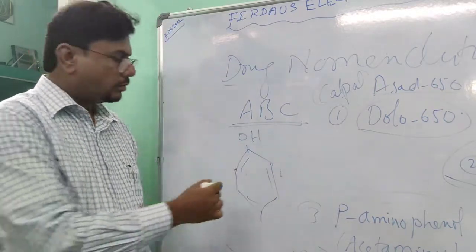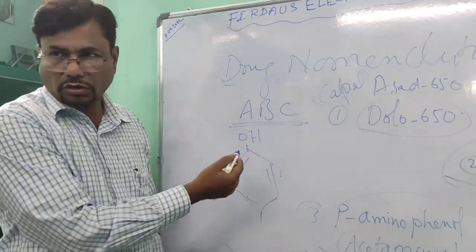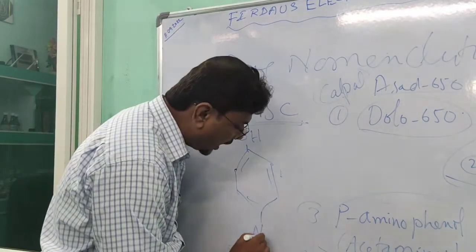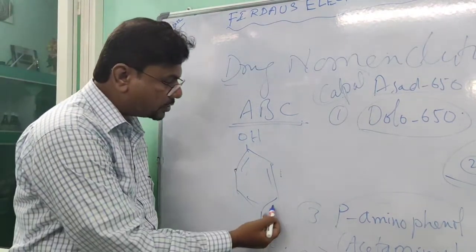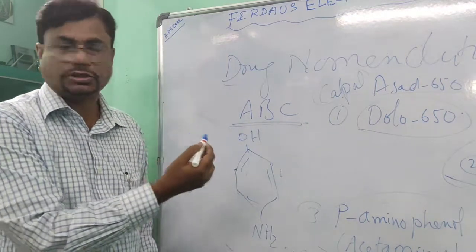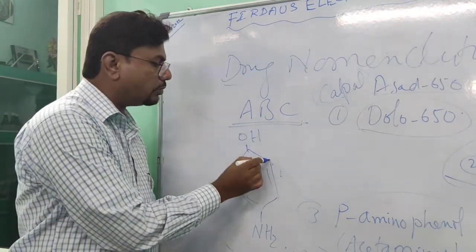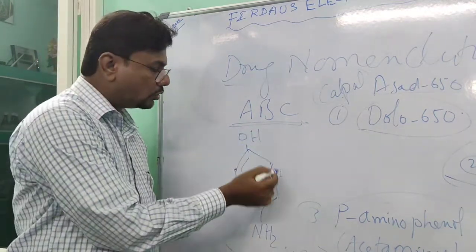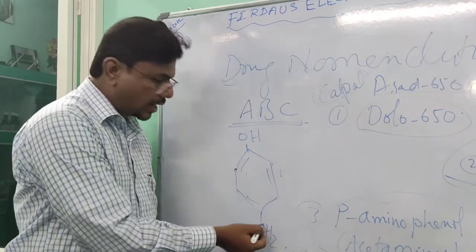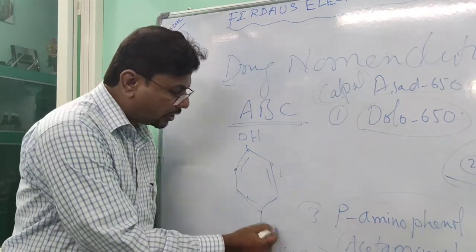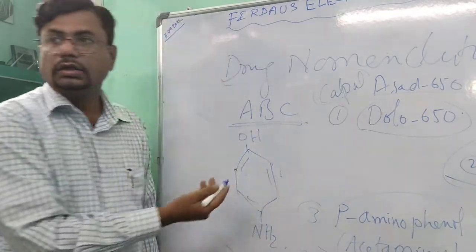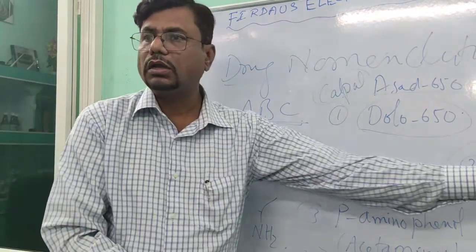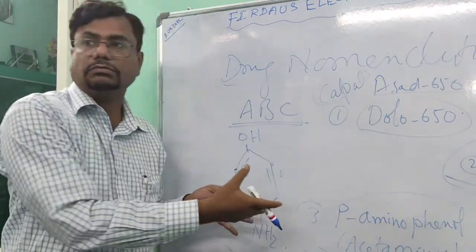right? Benzene with OH is a phenol. With phenol, if we add an amino group at the para position, this is the para position, this is the meta position, this is the ortho position. Near to the functional group, the first one is ortho, then meta, and then para. If we add para-amino phenol, then it is paracetamol. This is a chemical name.